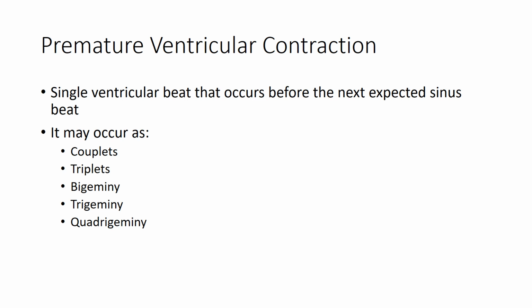Premature ventricular contractions are single ventricular beats that occur before the next expected sinus beat. These can occur in the form of couplets, triplets, bigeminy, trigeminy, or quadrigeminy.